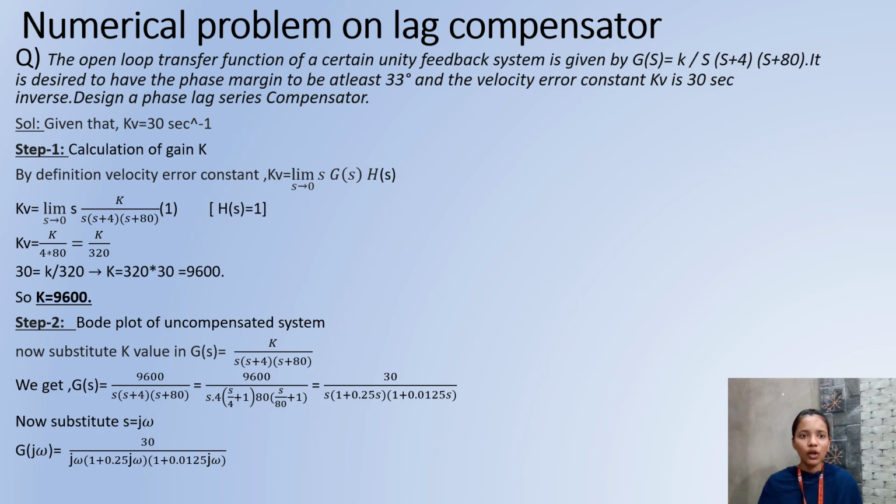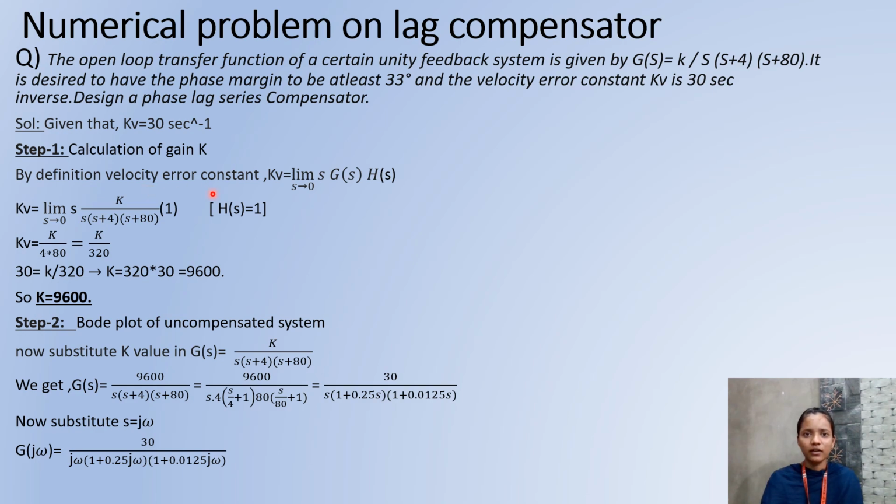The question is, the open loop transfer function of a certain unity feedback system is given by G of S equals K by S into S plus 4 into S plus 80. It is designed to have the phase margin to be at least 33 degrees, and the velocity error constant Kv is 30 second inverse. Design a phase lag series compensator. Here they have given the velocity error constant Kv as 30 second inverse, a unity feedback system, and the G of S value. The first step is calculation of gain K.